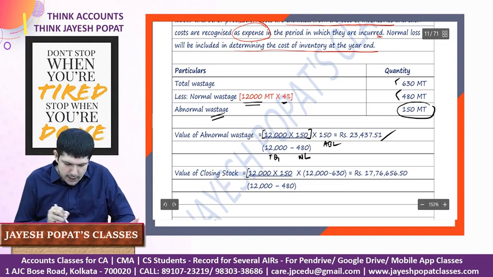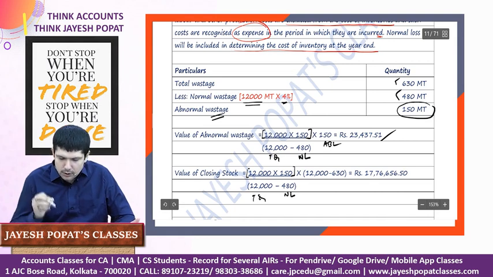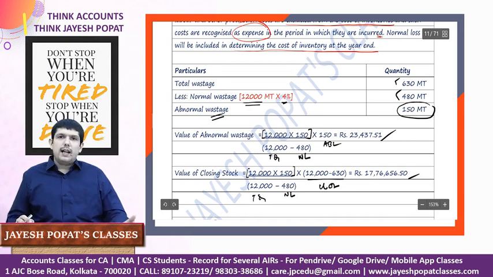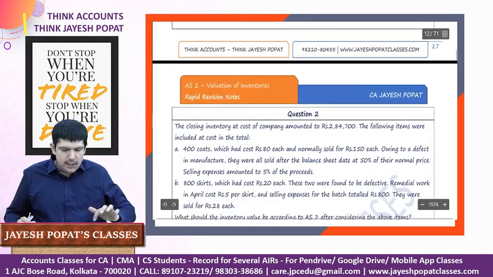Value of closing stock, again the same: total quantity into the per unit rate. This is my total quantity minus the normal loss quantity, into this is my closing stock. We'll get the value of closing stock as well, right? We'll move on to the second question.